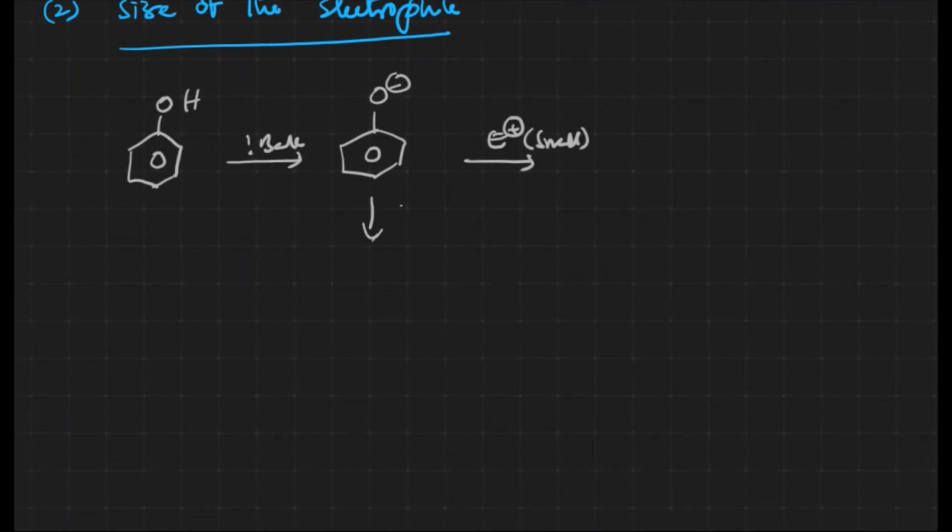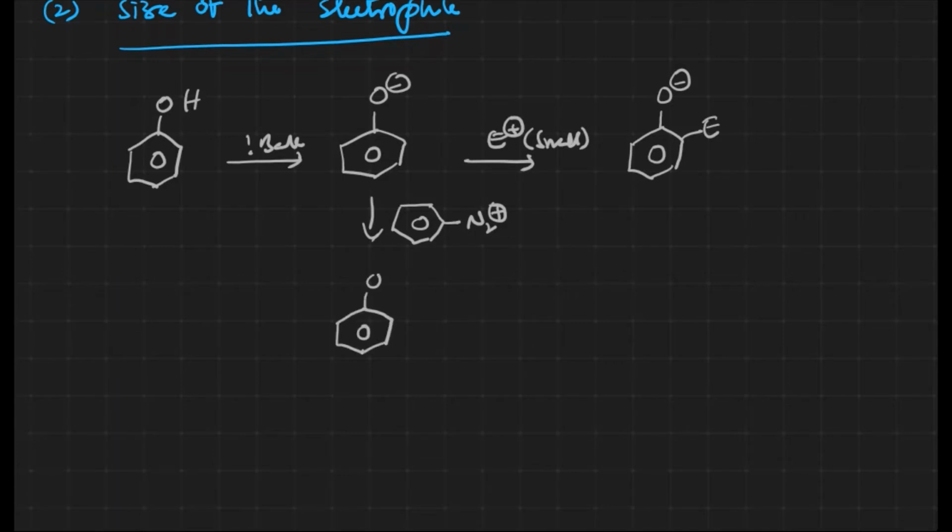Let us take this one, benzene diazonium salt or whatever. Now this particular part is bigger than the first one. The smaller one is going to lead to the ortho major product. What is it? The ortho product. But when the electrophile size increases, it is going to lead to the para product here, O minus N2.